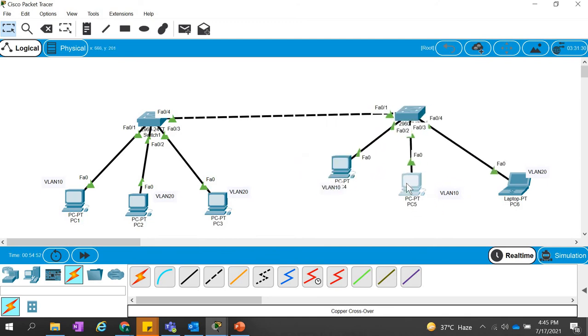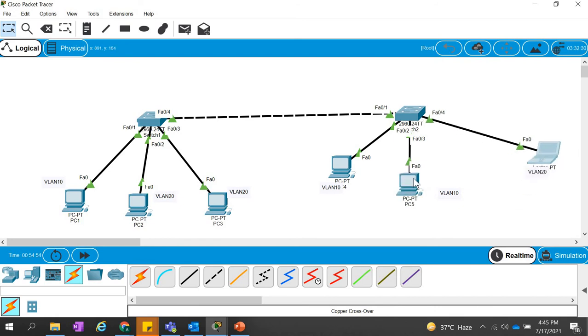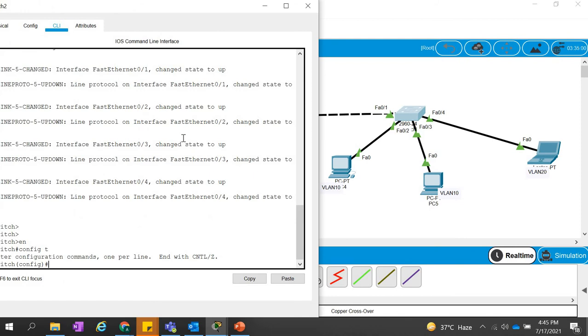0/2 and 0/3, and this is 0/4. So I'm going for the 0/2 and 3.